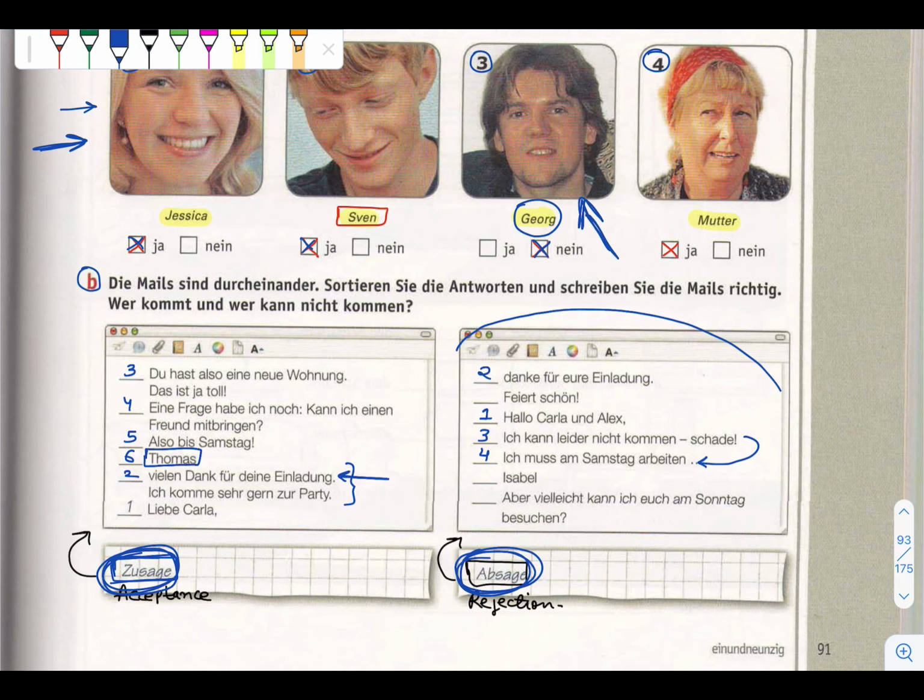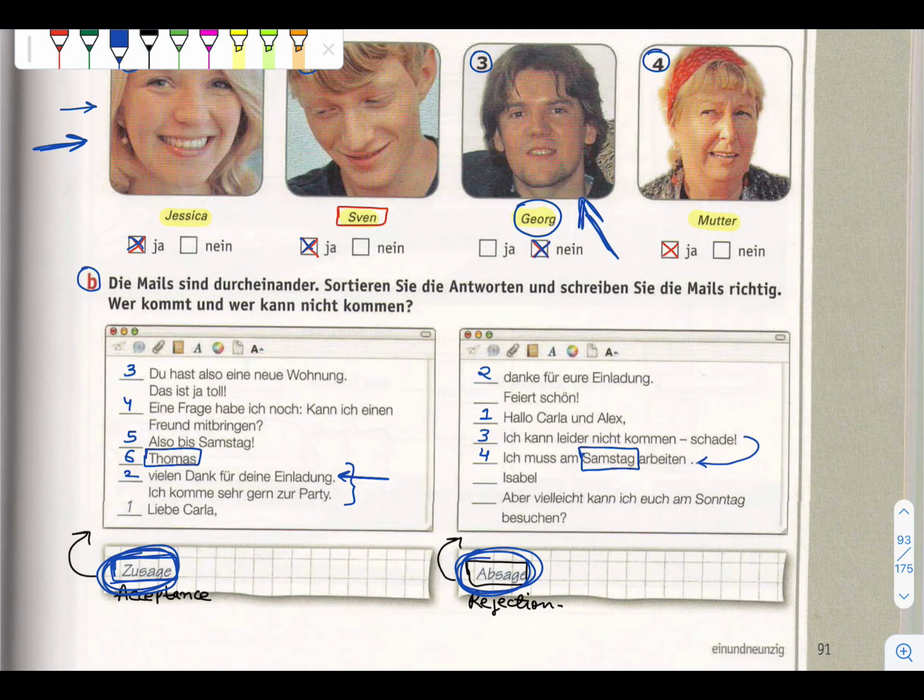Okay, so like this we can relate to how we can guess the Absage email. So after that we can say this one: aber vielleicht kann ich euch am Sonntag besuchen. But maybe I can visit you on Sunday.